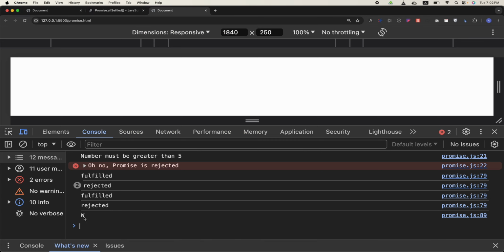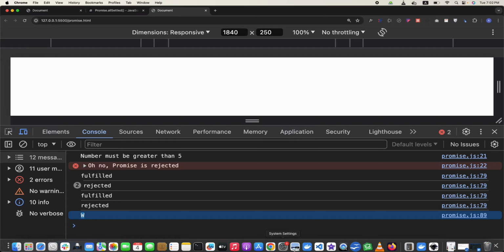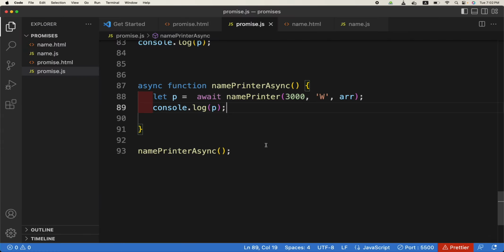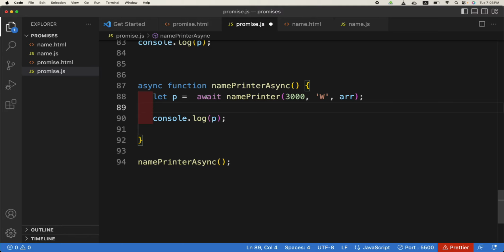It is W, but why? Previously we would catch the W in dot then, but now we don't need to use the dot then function. The output of the promise will be stored in the variable it is assigned to if you use await with it. So this is actually equal to dot then.